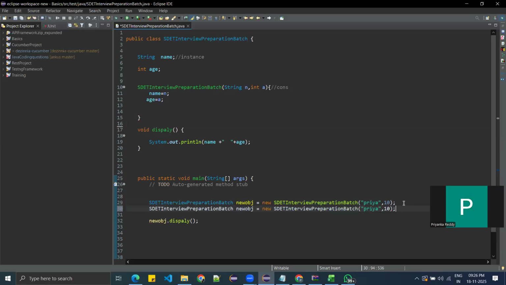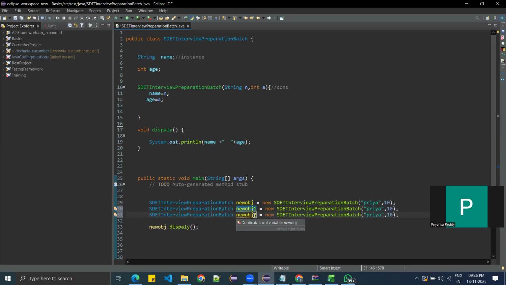Now here, instead of Priya, I can give Mohan, and I can give another class. You are not repeating the same lines of code again and again, so you can assign n number of things here with the constructor.